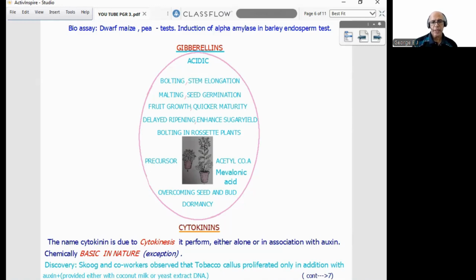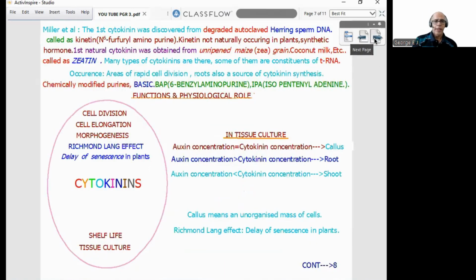Many types of cytokinins are there. Some of them are constituents of tRNA. In which places can we find cytokinin? Cytokinins are found in areas of cell division, or roots, etc. Roots are also a source of cytokinin synthesis. Chemically, they are modified purines. It is basic. One is BAP, 6-benzylaminopurine. Other is IP, isopentenyl adenine.